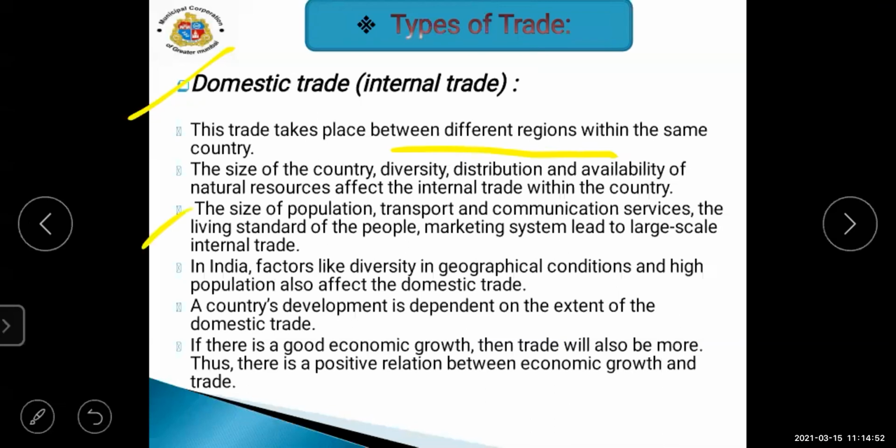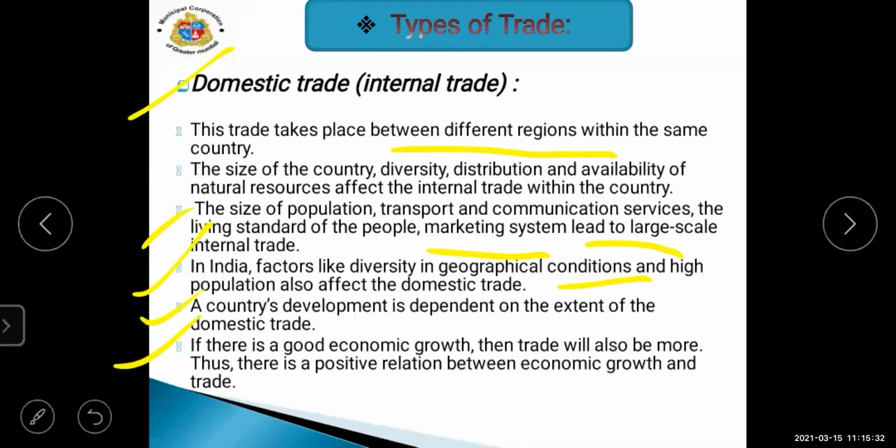The size of the population, transport and communication services, the living standard of people, and the marketing system lead to large scale internal trade. In India, factors like diversity in geographical condition and high population also affect domestic trade. A country's development is dependent on the extent of domestic trade. If there is good economic growth, then trade will also be more. Thus, there is a positive relation between economic growth and trade.